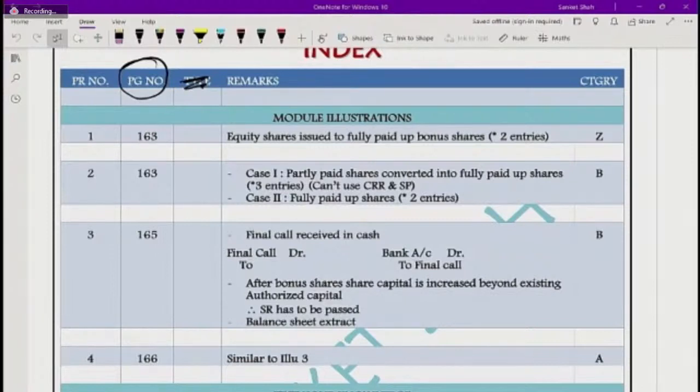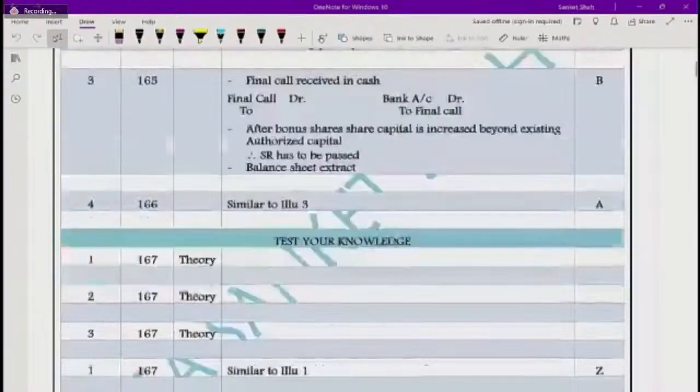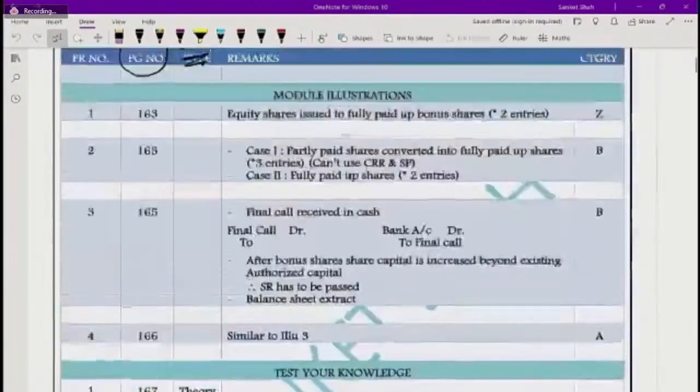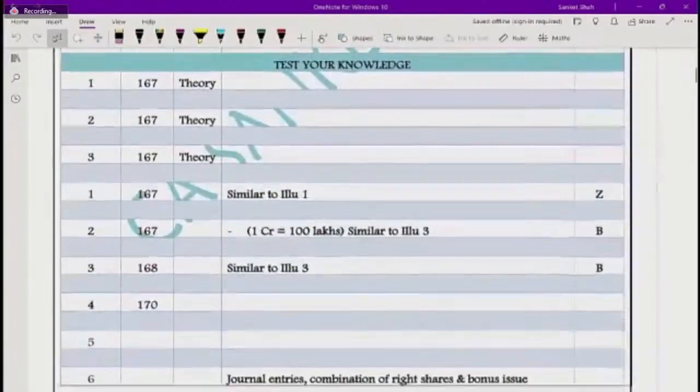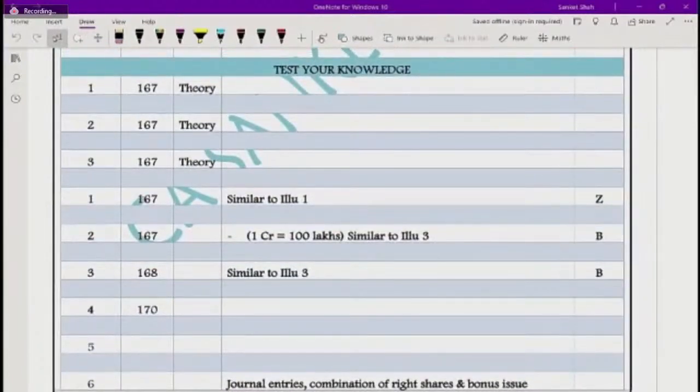Only the 4th illustration is A category. So have the index, and the test your knowledge index.